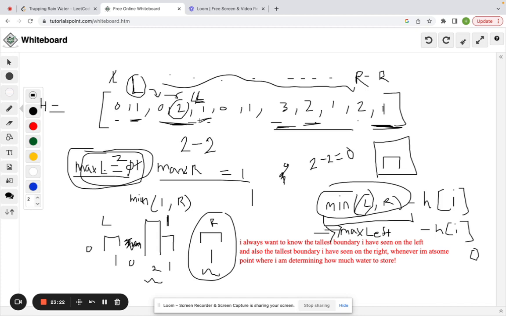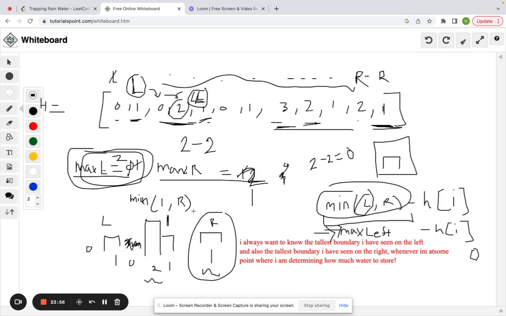We know that the only reason we move left is because they were equal, right? They're both 2. So the only reason we moved left is either because it was equal to right, with the max left and max right both 2 in this case, or it was less than right. So I know that whatever this is, it will be less than or equal to the right boundary. Okay, that makes a lot of sense to me.